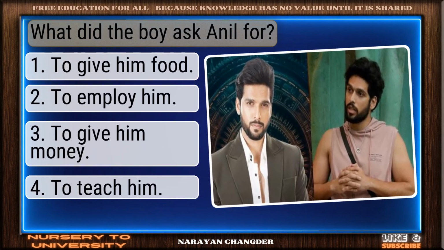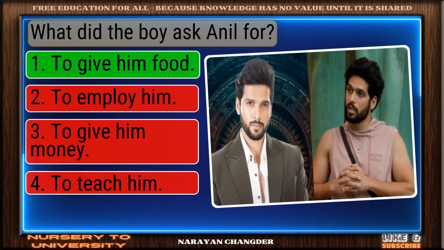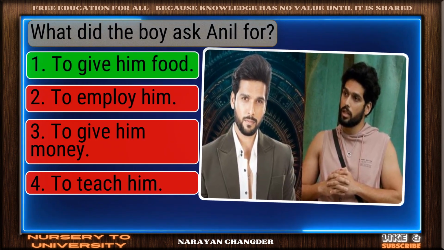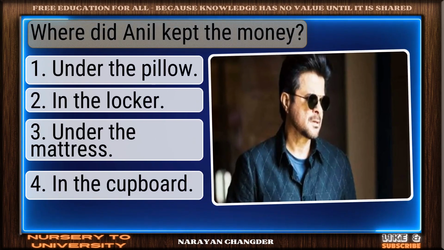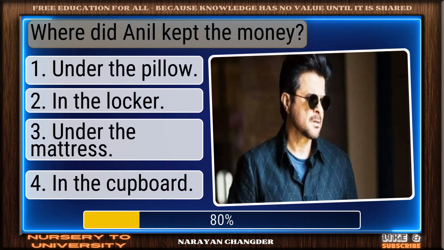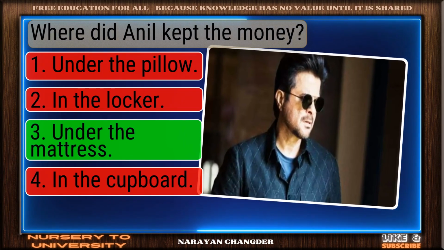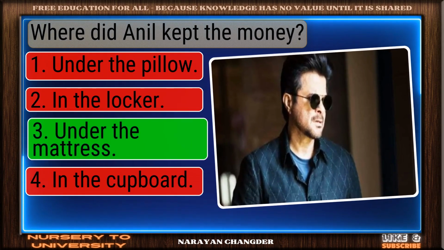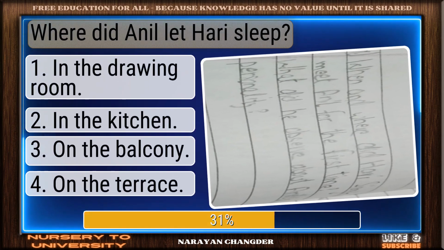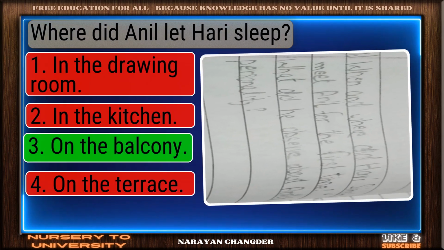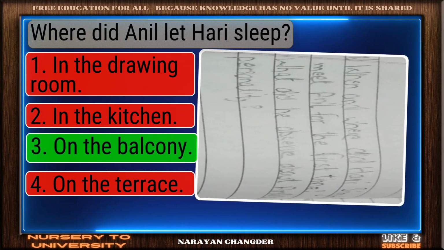What did the boy ask Anil for? Exactly. To give him food makes sense. Where did Anil keep the money? Correct response. Under the mattress is the most accurate answer. Where did Anil let Hari sleep? Great thinking. On the balcony is the right choice.